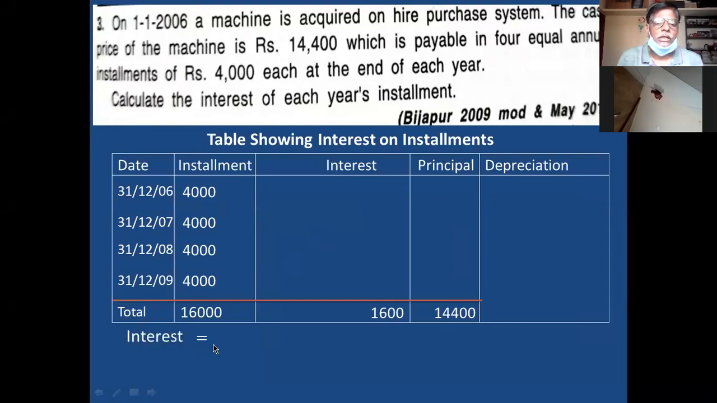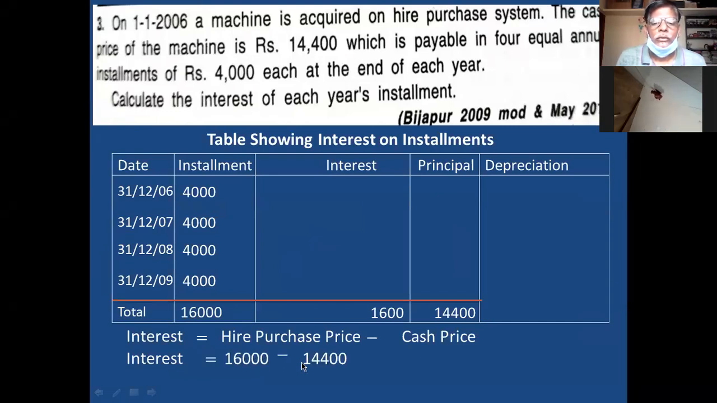After this, I have taken the interest equation. Interest is equal to hire purchase price minus cash price. For your convenience, I have calculated here. Interest is equal to 16,000 minus 14,400 is equal to 1,600. Clear? Then this 1,600 interest is to be shared.